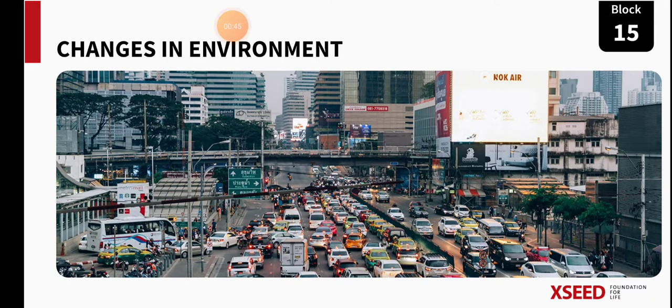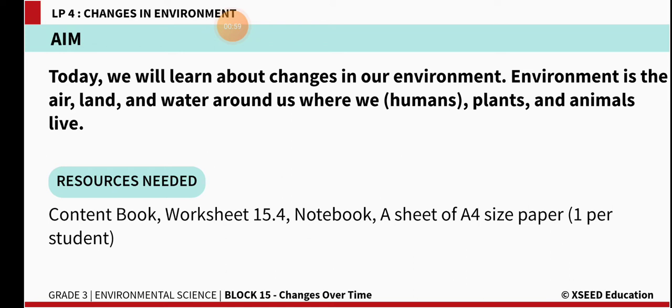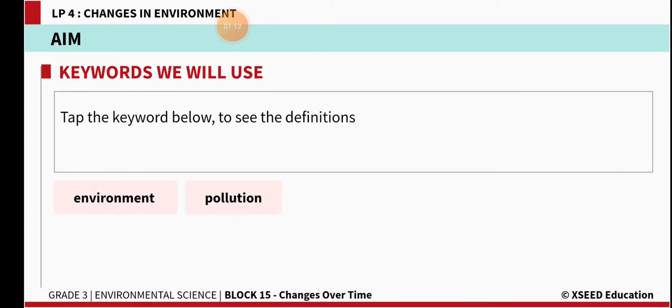You can see here n number of vehicles and how they block the roads, how they are causing pollution, and how the environment was earlier; we will see the pictures of those. And you need a content book, workbook, notebook, and a sheet of A4 size paper to do some activities from this lesson. So here you are learning the new words, as the first one, environment.